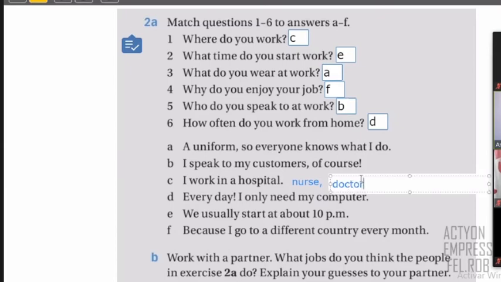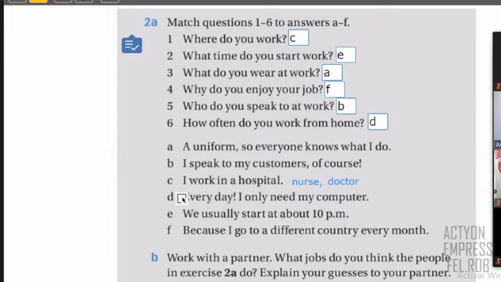So please continue. I'll give you 2 minutes maybe to read the other ideas. It says this person wears a uniform, so you know what to do. What possible jobs wear a uniform? So you can write possibilities, all the possible jobs. Or I speak to customers. So what type of job speaks to customers, to clients?